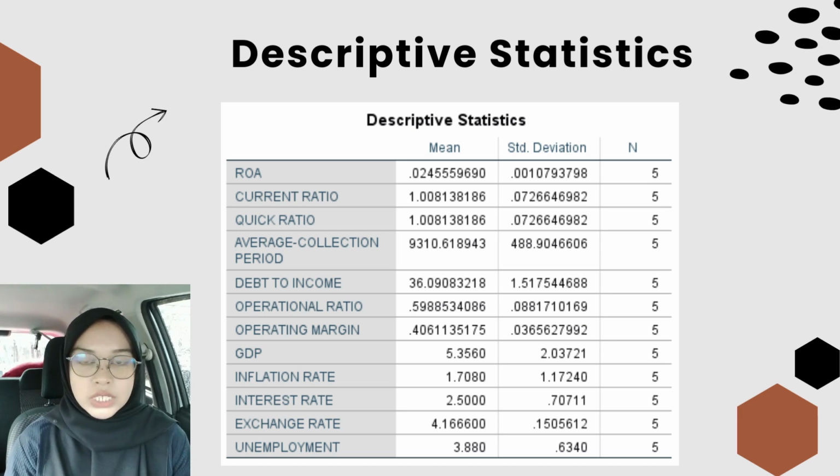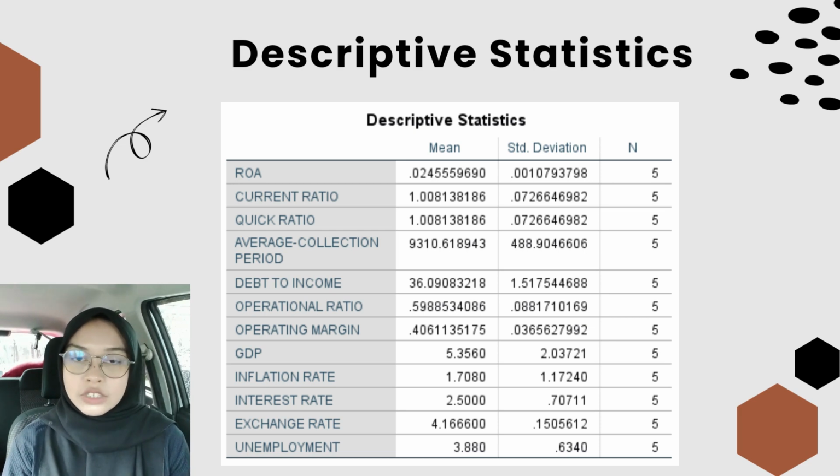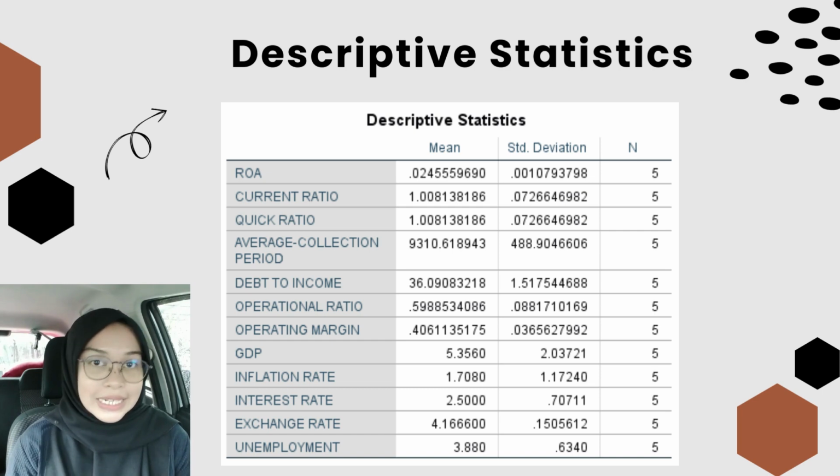The highest average is the average collection period, which is 9310, meaning that HLB will have around 9,000 days to collect money from its clients. It is a large number since typically the bank would offer a loan product with a lengthy repayment duration.